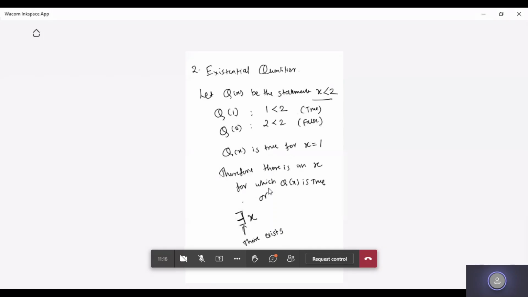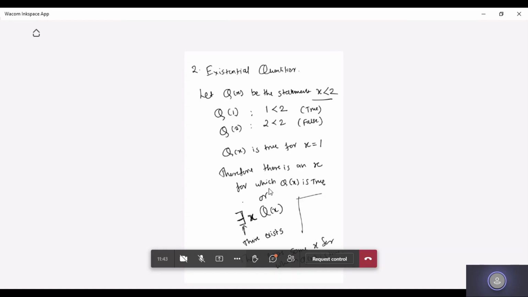There exists x for which q of x is true. So if I want to represent it in a statement: there exists some x for which q of x is true. And that x value is 1.